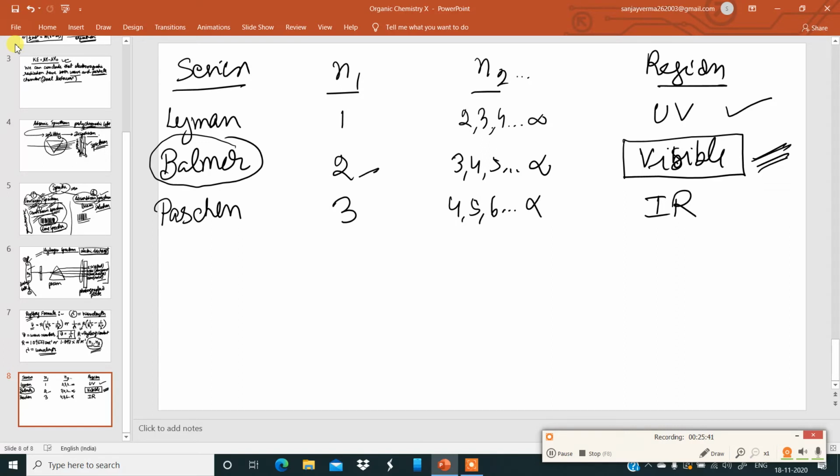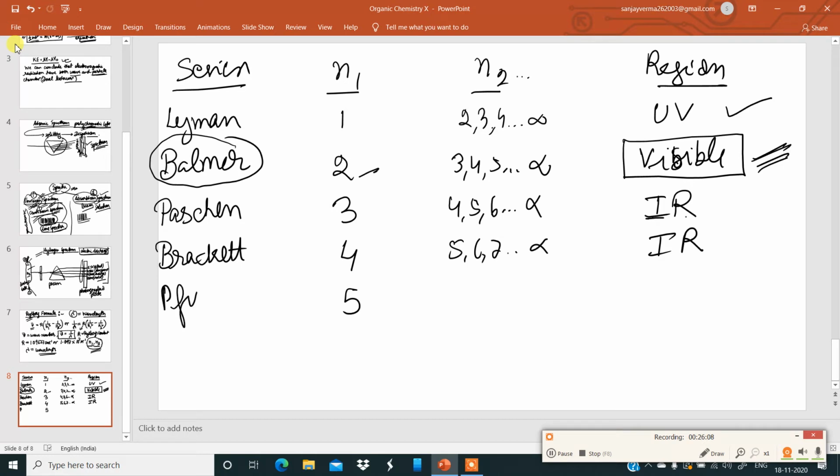Infrared. For n1 equal to 4, the series is called Brackett, and the n2 values will be 5, 6, 7 and so on, up to infinity. This also comes under the infrared region. After that, for n1 equal to 5, the series is called Pfund. The n2 values will be 6, 7, 8 and so on. This also falls under the region of infrared.